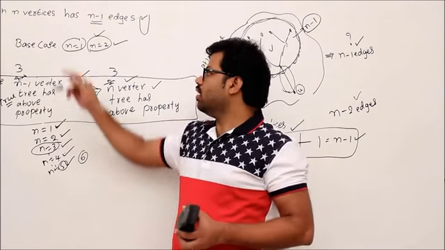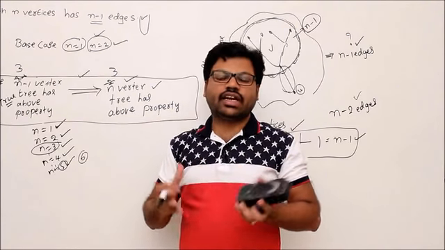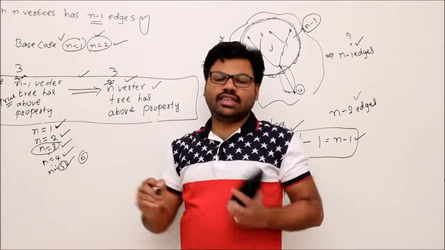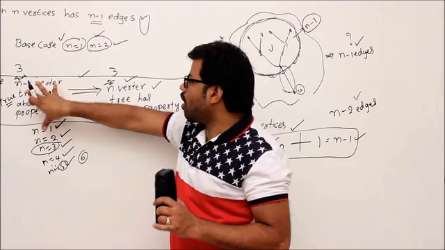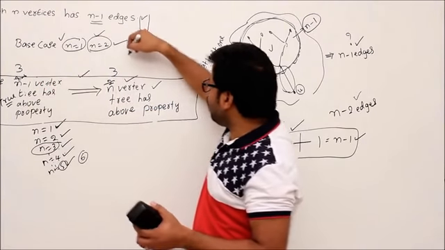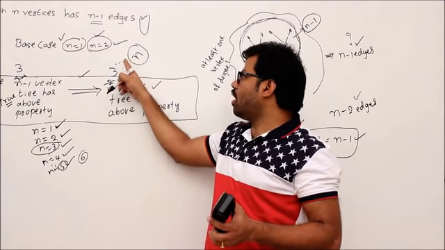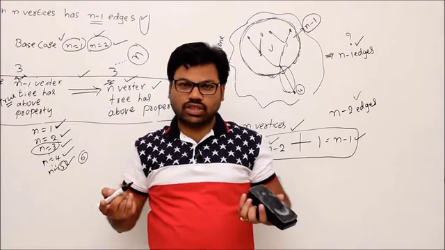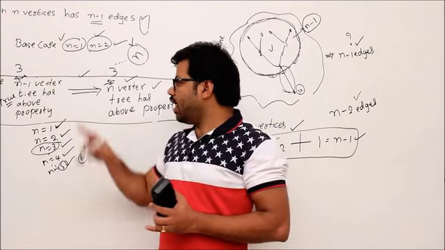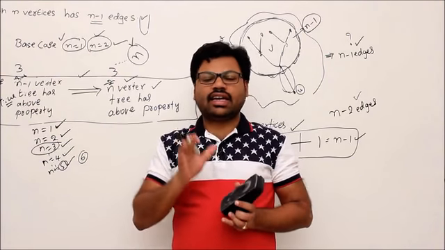Understand? So finally, this is called mathematical induction. Using mathematical induction, we can easily prove this kind of thing. So remember 3 points. Step number 1, you should prove the base case. Second, we have to assume it for smaller problems like n minus 1 or n minus 2. Here n is our variable. For all the values up to n, that means all the values less than n, we should assume it as true generally. Then we have to target n and prove for n. By assuming the property is correct for smaller values, you have to prove for exactly n value.